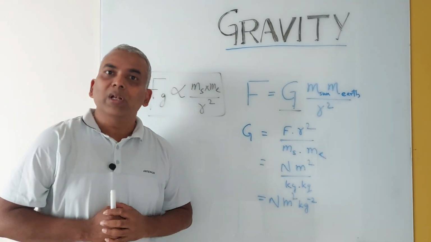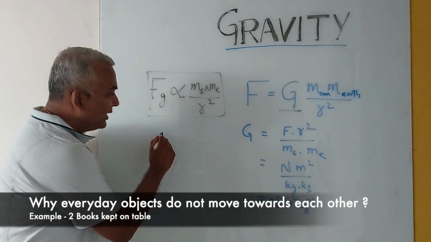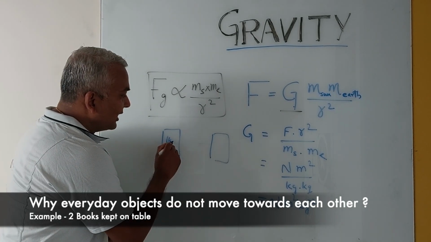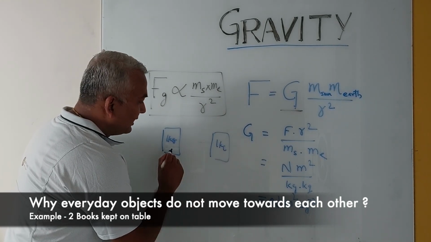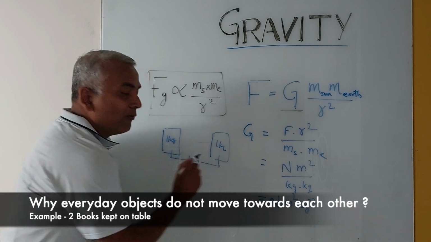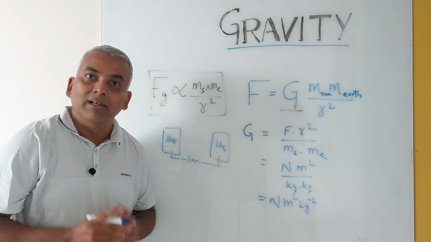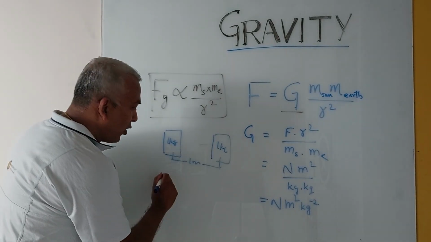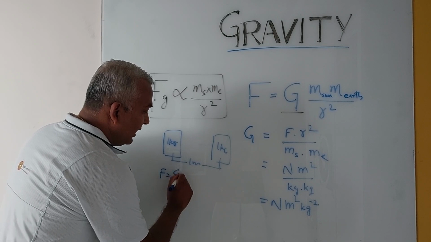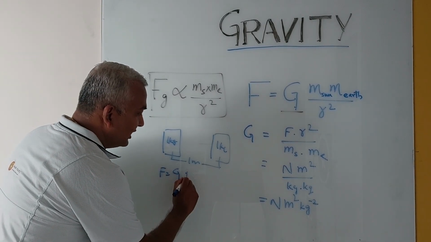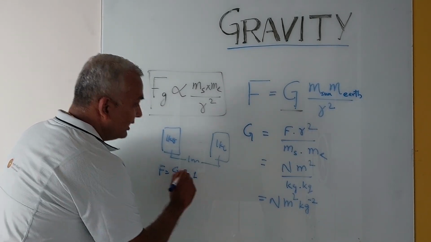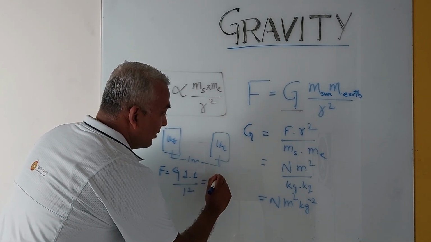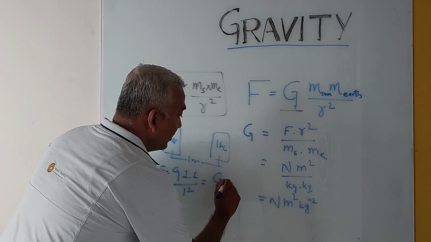Now you may ask a natural question. If there exists a force between two everyday objects like two books of mass 1 kg kept at a distance of 1 meter, why are they not moving towards each other? Let's try to find out. As per Newton's law, the force between these two books is equal to G, the mass of the book is 1 kg, the mass of the other book is 1 kg, and the distance between the books is 1 meter square, which is equal to G Newton.